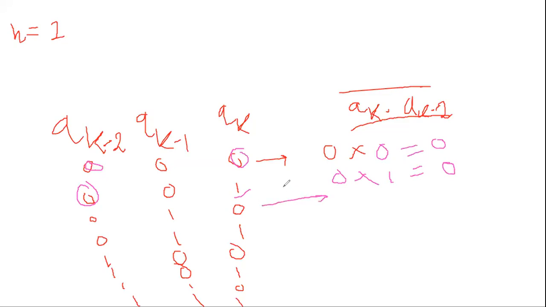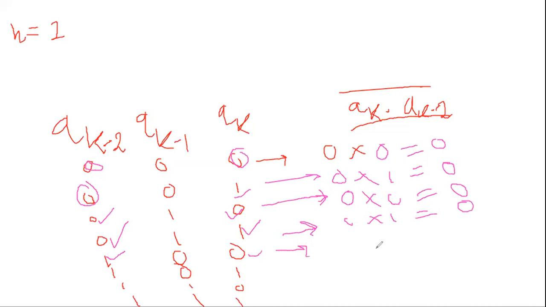यहाँ पे क्या होगा? This is 0, this is 0. So 0 into 0, again 0. Again this is 0, this is 1. So 0 into 1, that is 0. Again यहाँ पे 1, this is 0. So that will give you 1 into 0, so 0. Again यहाँ पे देखो, this is 1, this is 1. So क्या होगा देखो, बाइपोलर है.